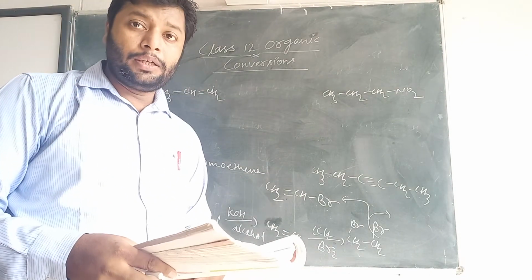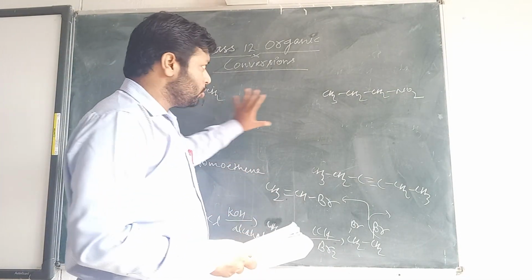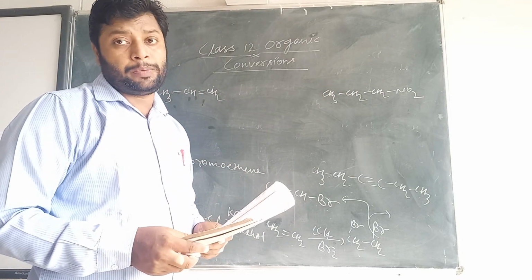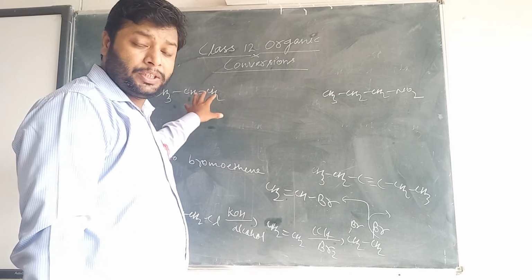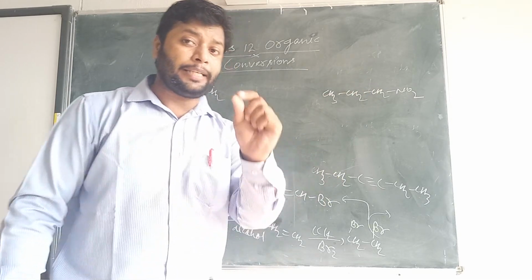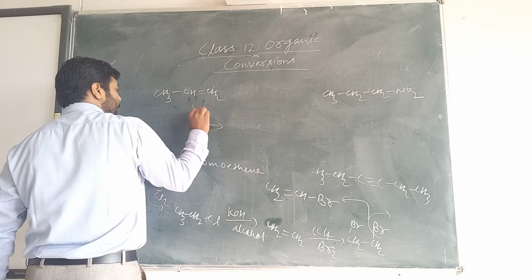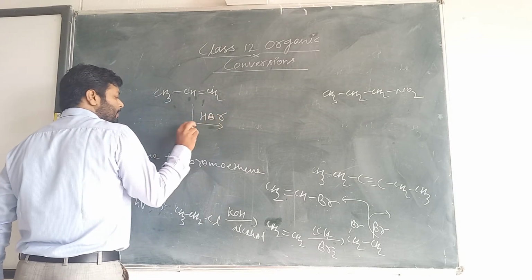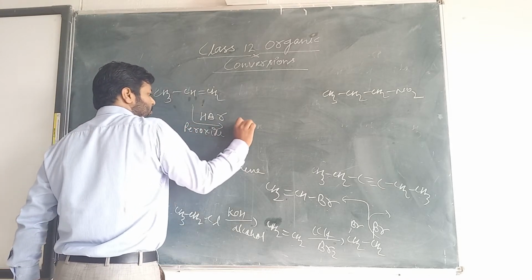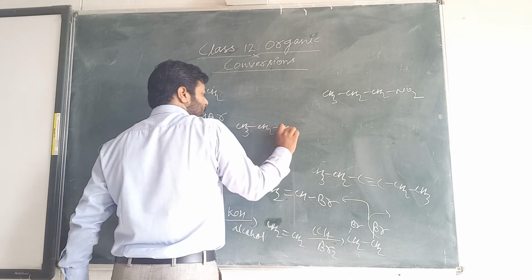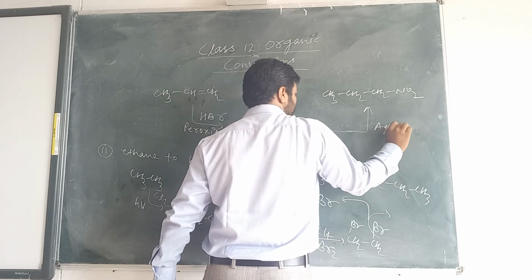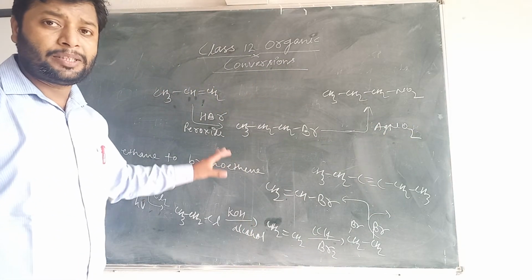If you are going with propene to 1-nitropropane, then simply go for anti-Markovnikov addition of HBr, because bromine will be introduced at the first position. Then you can substitute that bromine by the NO2 group using silver nitrite. HBr, anti-Markovnikov, peroxide, there will be CH3-CH2-CH2-Br. So you can see this is one of the simplest reactions.